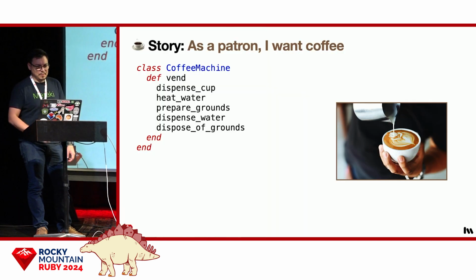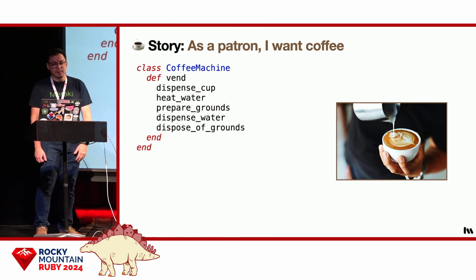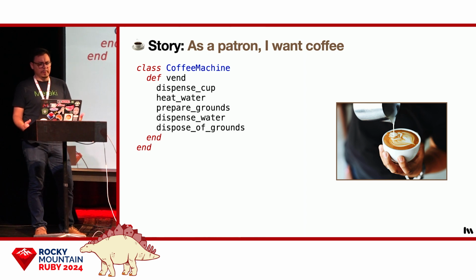So let's get started. All right, here's the first commit in our coffee machine. At this point, the machine does one and only one thing. It serves coffee. First, it will dispense a cup, then it heats the water, it prepares the grounds, then dispenses the hot water, and finally, it disposes of the grounds. Now, this works great, but turns out not everyone likes coffee. So to increase our sales, let's add tea.